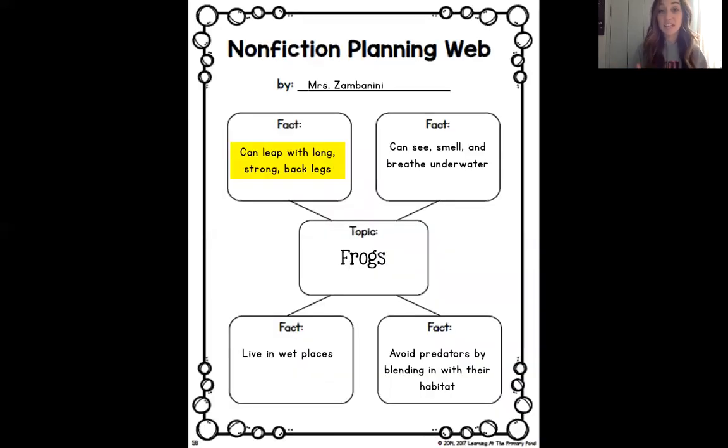Now it's time to start taking those facts that we gathered from the different books and videos that we have watched and put them into a chapter. The first fact that I'm going to include in my chapter is can leap with long, strong back legs. I highlighted it there in yellow. Notice that my fact is a phrase. That means it is not a complete sentence. Whenever we write in our chapters, we have to make sure that we turn our phrases into complete sentences.